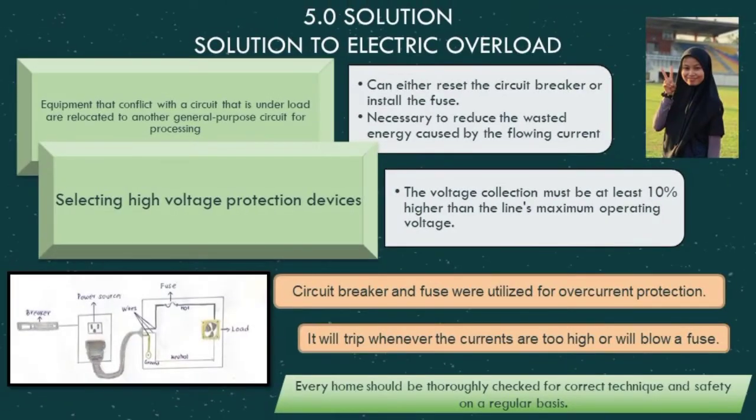Next is the solution. Number 1 is the solution to electric overload. Equipment that conflicts with a circuit that is under load is relocated to another general purpose circuit for processing. You can either reset the circuit breaker or install the fuse, necessary to reduce the wasted energy caused by the flowing current. This picture shows a circuit breaker and fuse utilized for overcurrent protection, and it will trip whenever the current is too high or will blow a fuse.